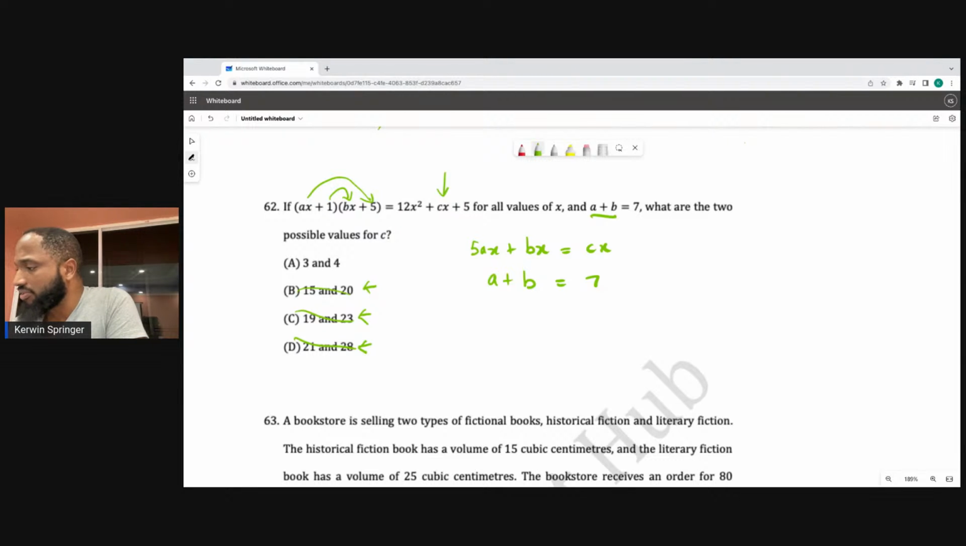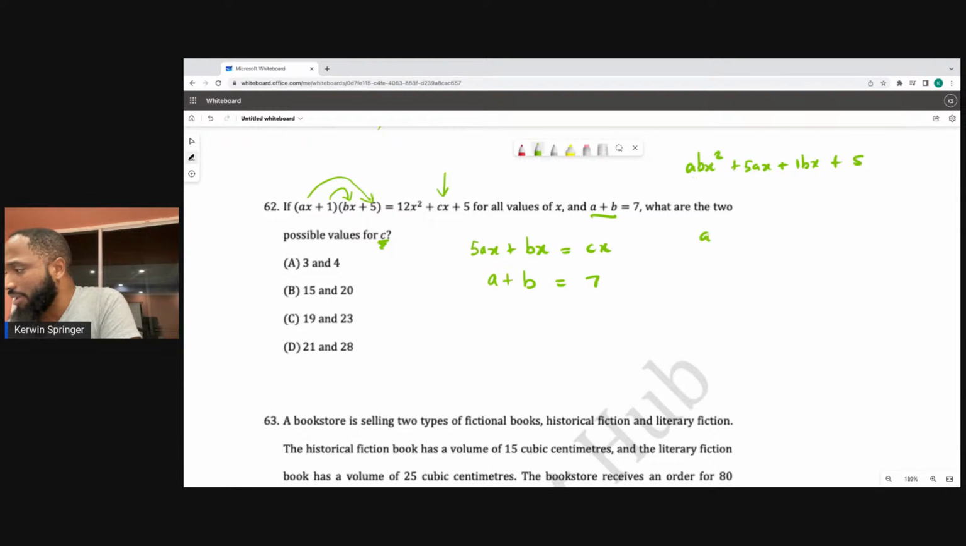Each has two possible values for C. Oops, my bad. I need to do a little more than this. Not two possible values for A and B, two possible values for C. This is the one I got wrong earlier. This is why (ax + b)(bx + 5)... abx squared plus 5ax plus 1bx plus 5, right?